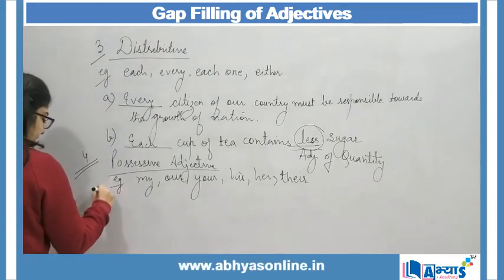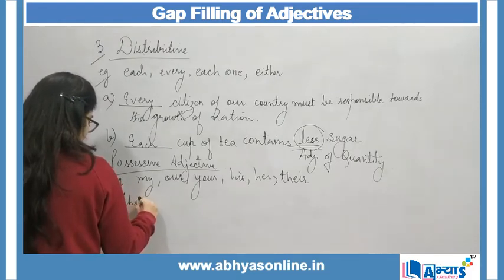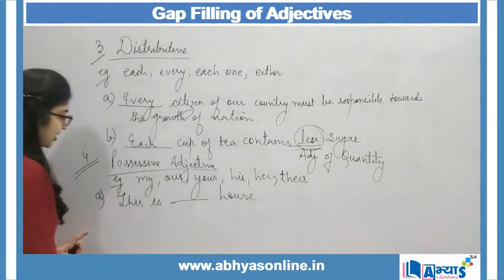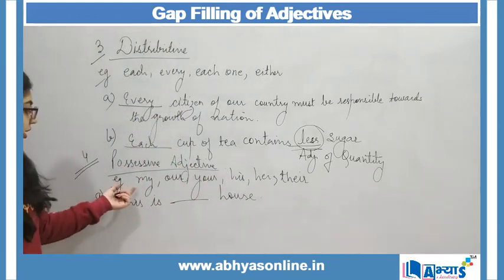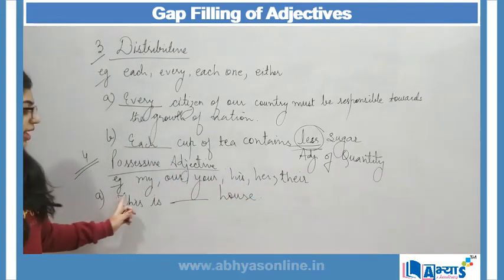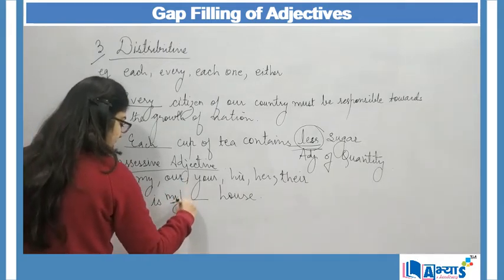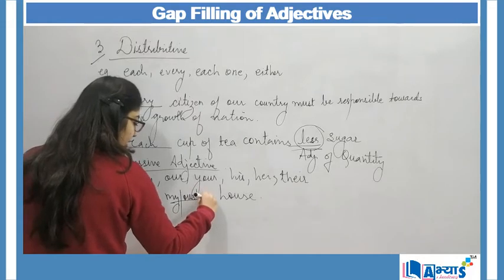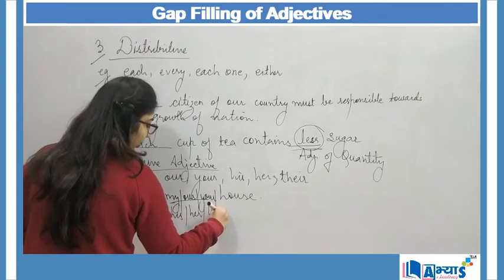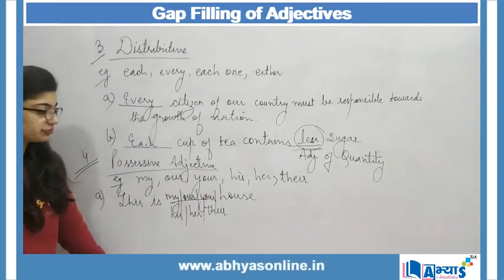Here the example can be, this is dash house. When I say this is dash house, out of these 6 options, any option can fit over here. This is my house, this is our house, this is your house, this is his house, her house, their house. Any out of these 6 can fit over here.